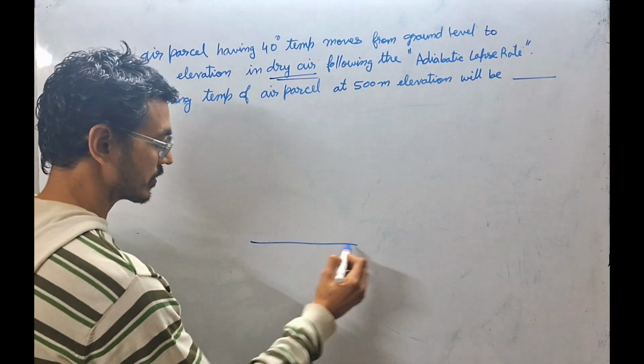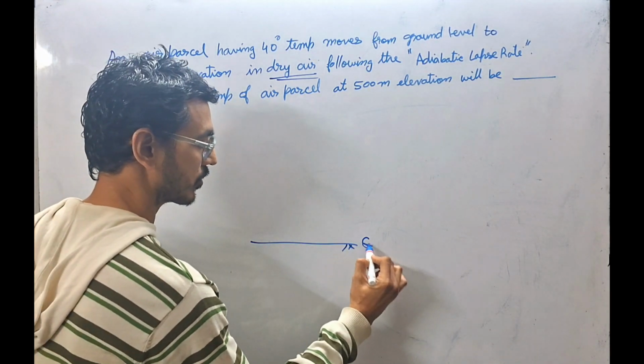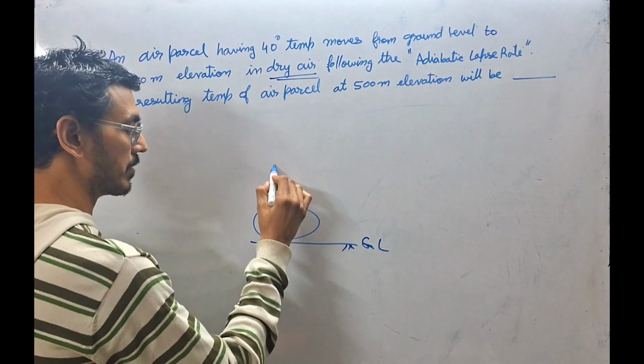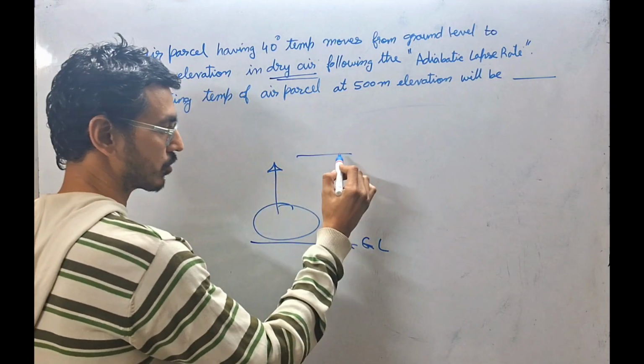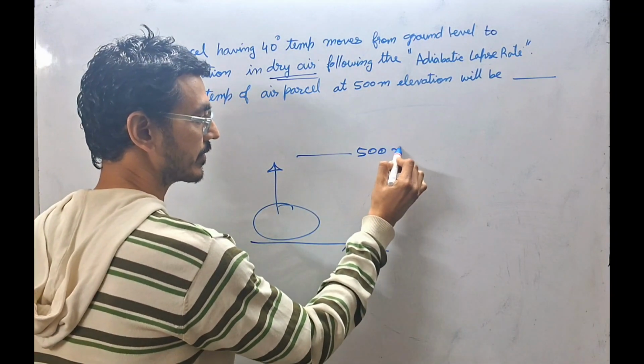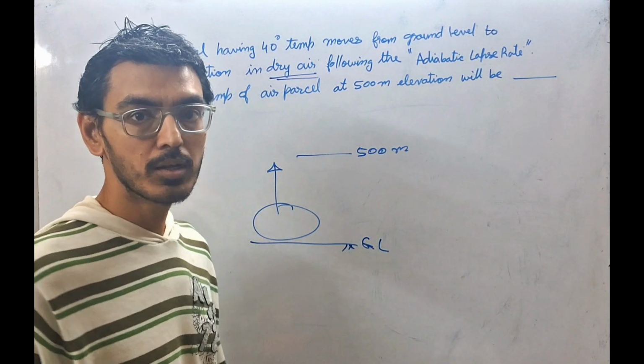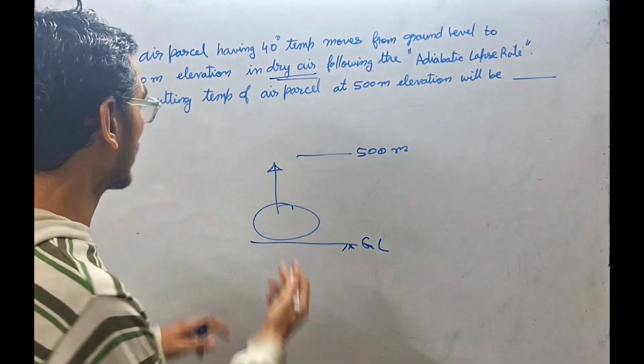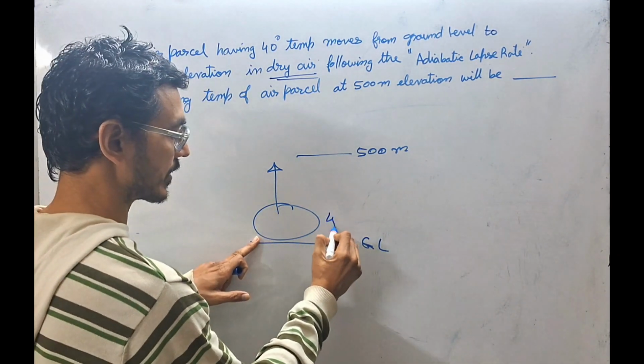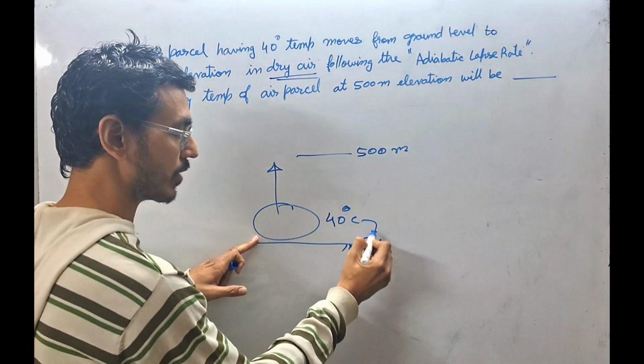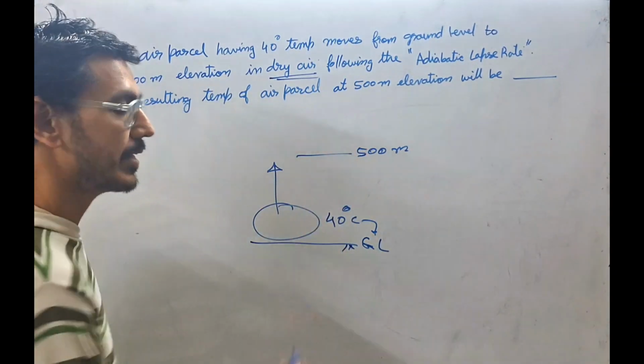So, suppose this is your ground level and air mass is moving upwards at a height of 500 meter, right? So obviously it will cool, so it will lose its temperature. So at present the temperature is 40 degree centigrade at ground level, so obviously it will be less.